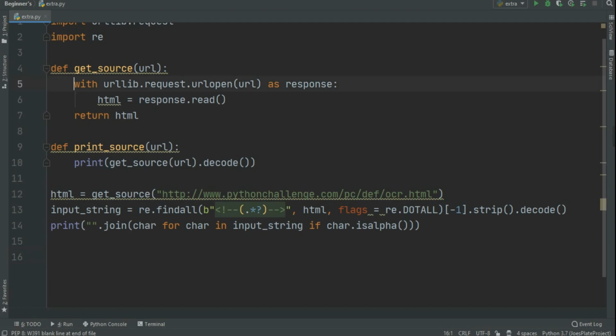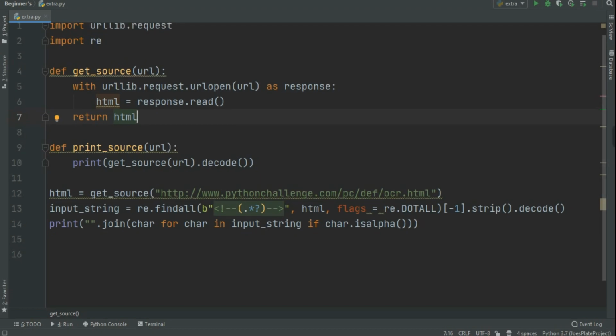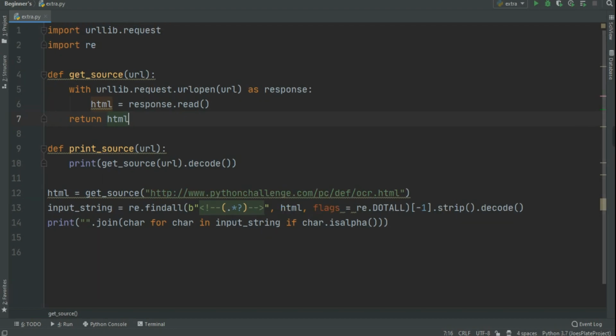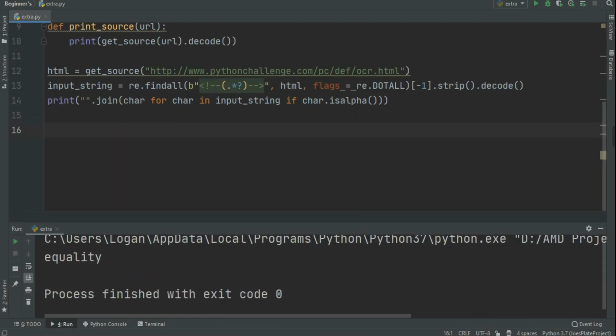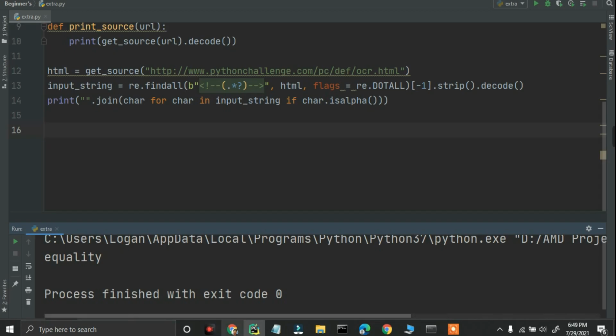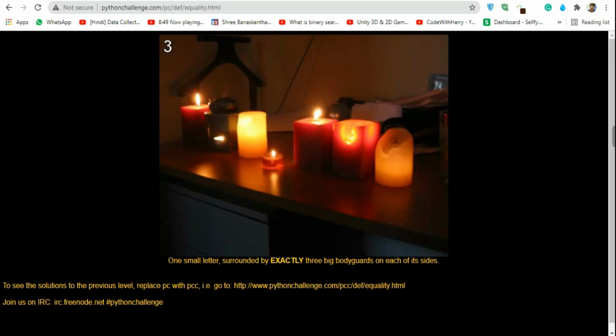So basically in here I didn't do anything. First of all, I got all of the data from the HTML response. As you can see, get source and print source. So basically I am printing all of this data, which is nothing but the HTML code and all of the other data. So I used the join, character for character in input string, which is nothing but the HTML data, and I removed all of this stuff. As you can see, these and all of the other tags and whatever. And then finally I got this equality word, and if we put it in here, it will work.